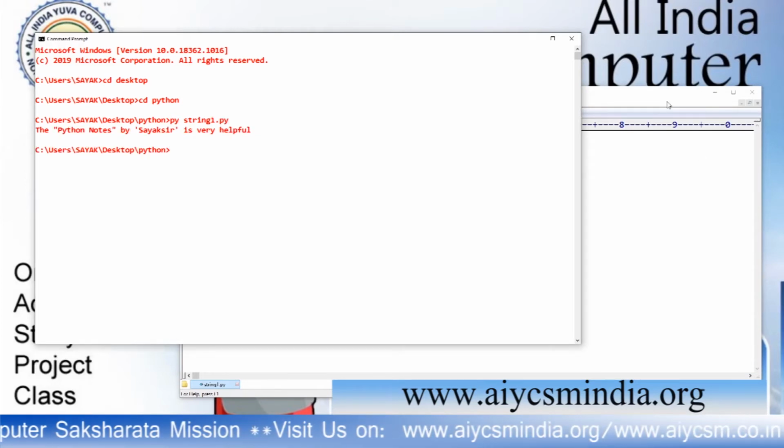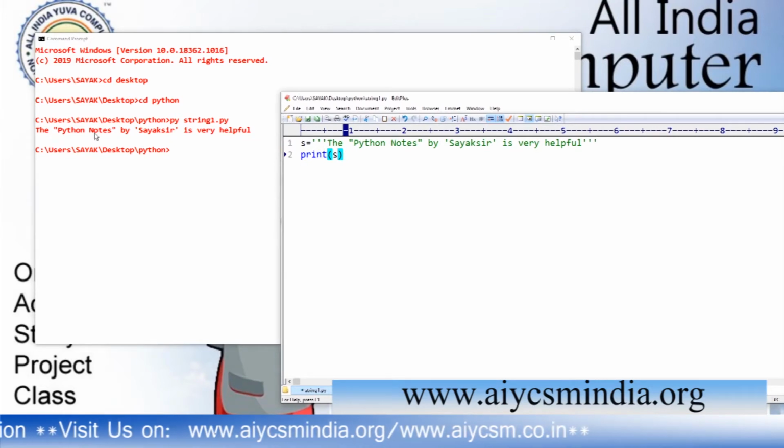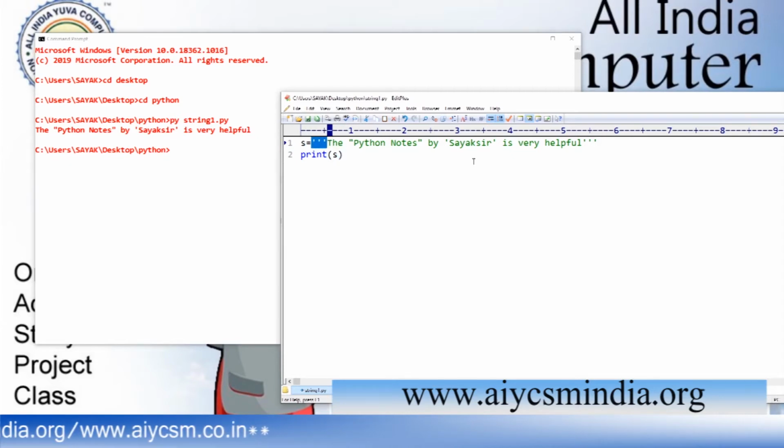Look at that, it prints the value within it. This is treated as a symbol and this is treated as a symbol. So this is where you can use the triple quote character: to print a multi-line string, or to print double quote and single quote as characters.